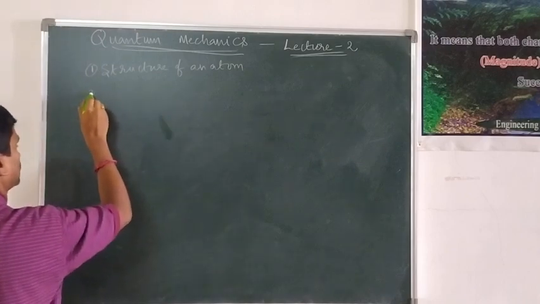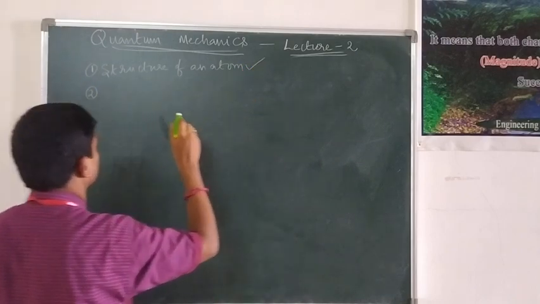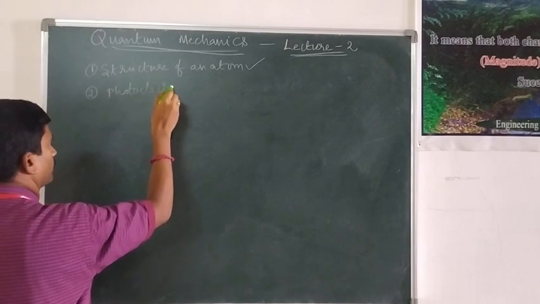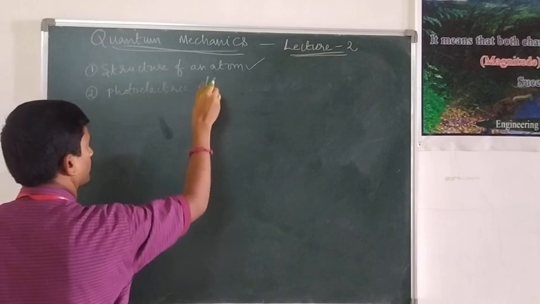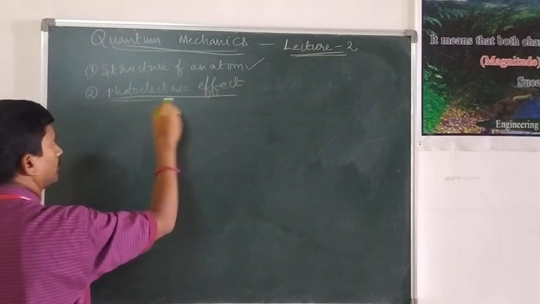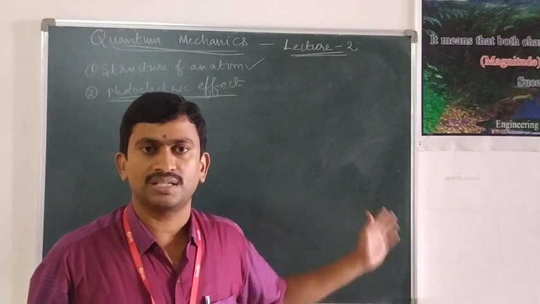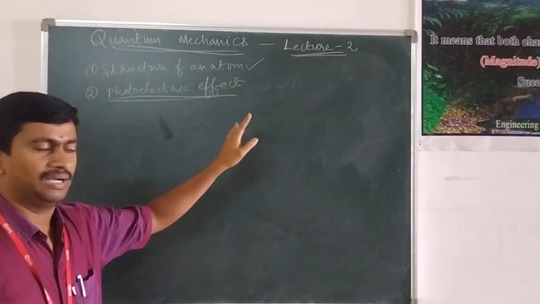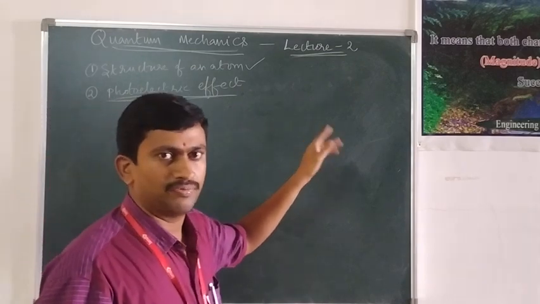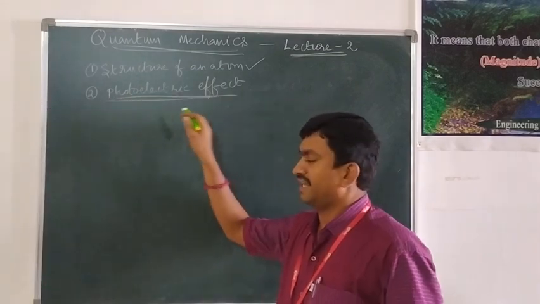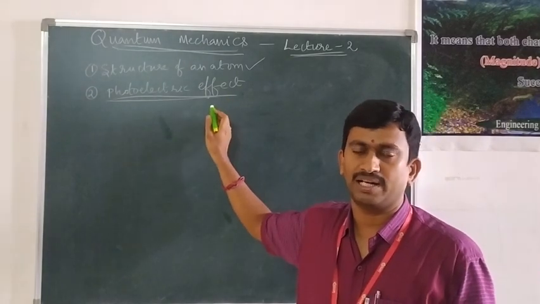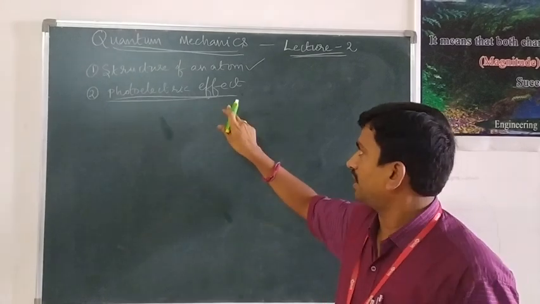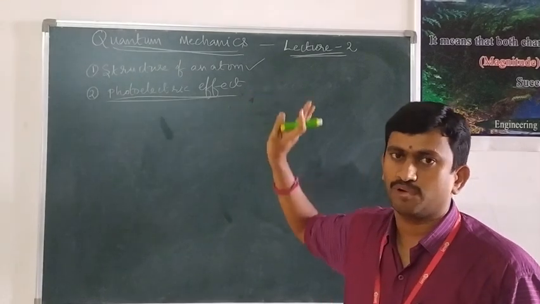In this lecture 2, I would like to concentrate on the photoelectric effect, or the theoretical explanation of the photoelectric effect. This photoelectric effect was an experimental invention given by R.A. Millikan, but several scientists had already put forward various theoretical explanations. But none of the models or theories successfully explained this photoelectric effect.